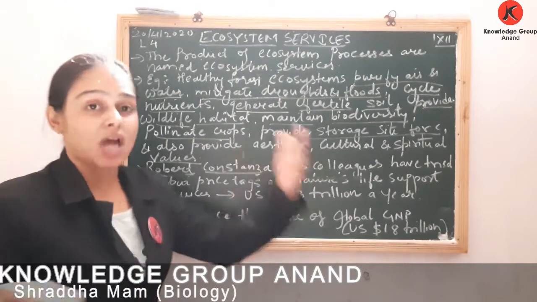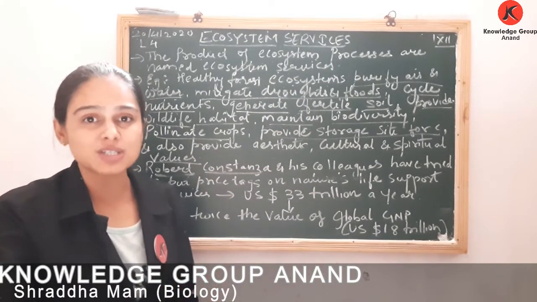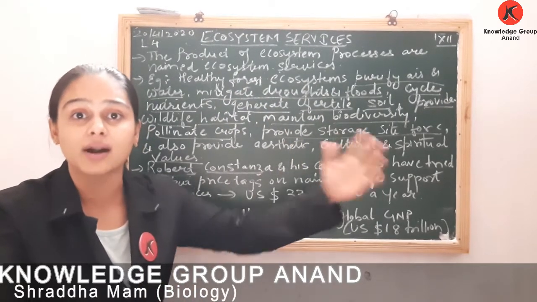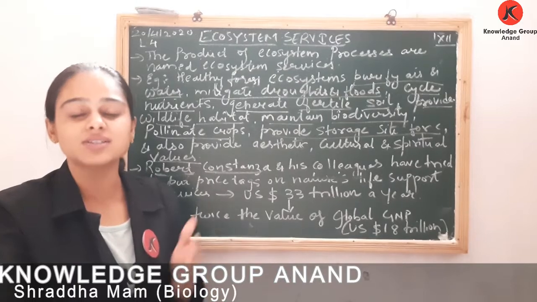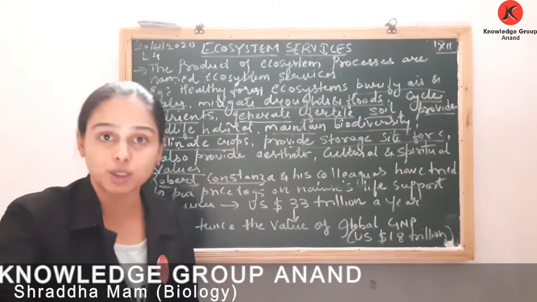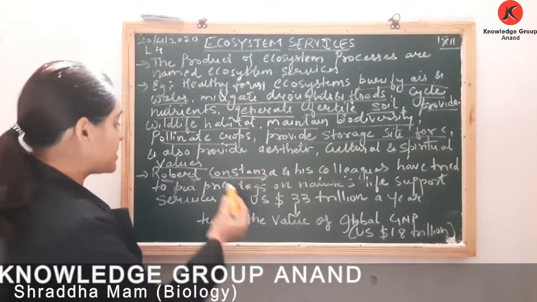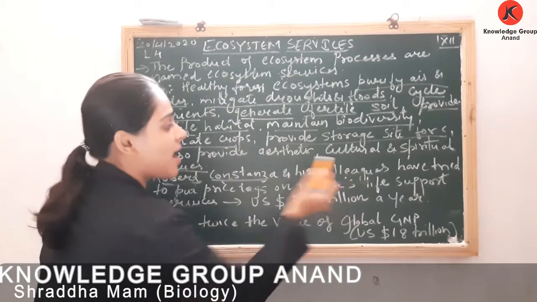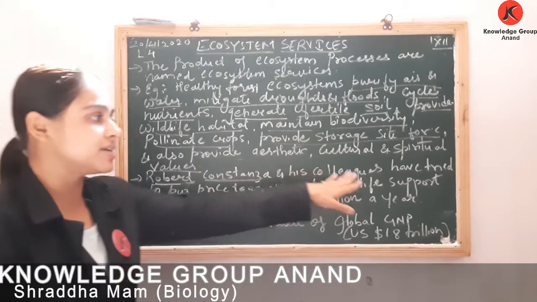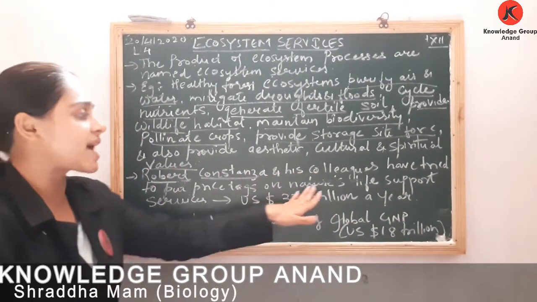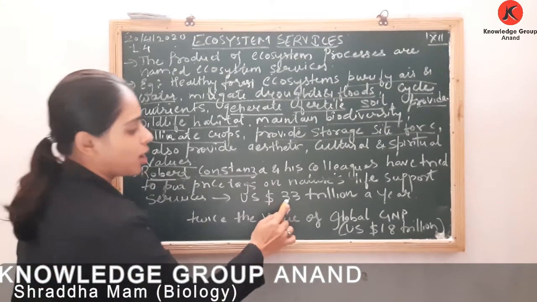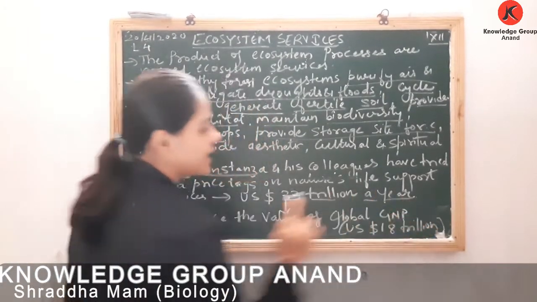So these are some of the ecosystem services which are provided by our healthy forest ecosystem, and we are taking it for granted. Why? Because it is totally free of cost. Now, many scientists have tried to put price tags, right? One is given by Robert Costanza and his colleagues. Important it is. Robert Costanza and his colleagues tried to put price tags on nature's life support, and it turns out to be US dollar 33 trillions a year.